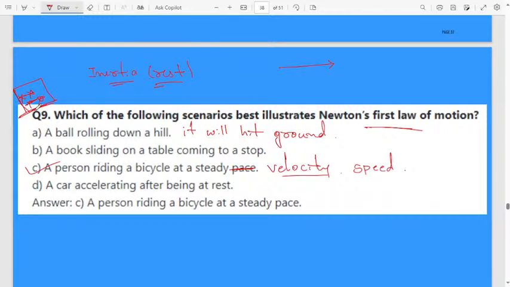Whatever the option they are given, it is confusing. The first one we can consider as stopping. If we consider it as stopping, it will become wrong. A book sliding on a table coming to stop, this is also wrong. These two are correct, but a car accelerating after being at rest. The fourth option it will be,